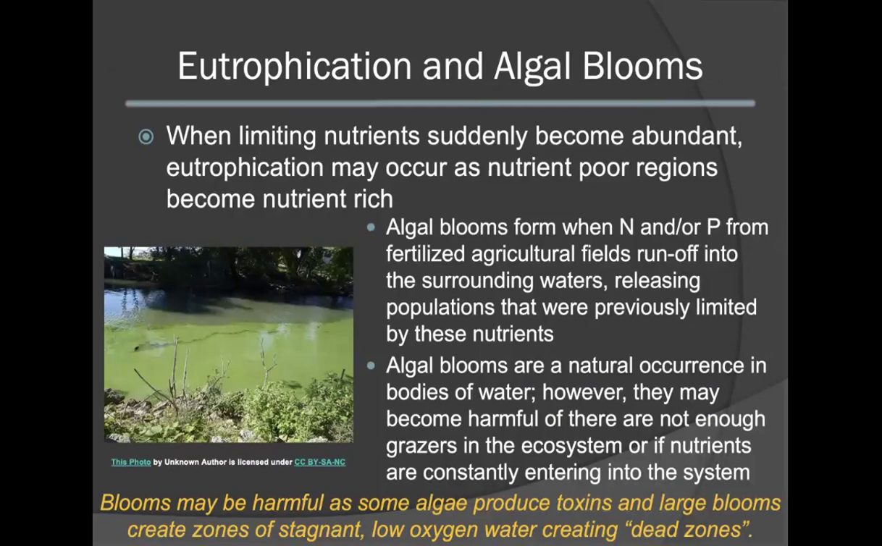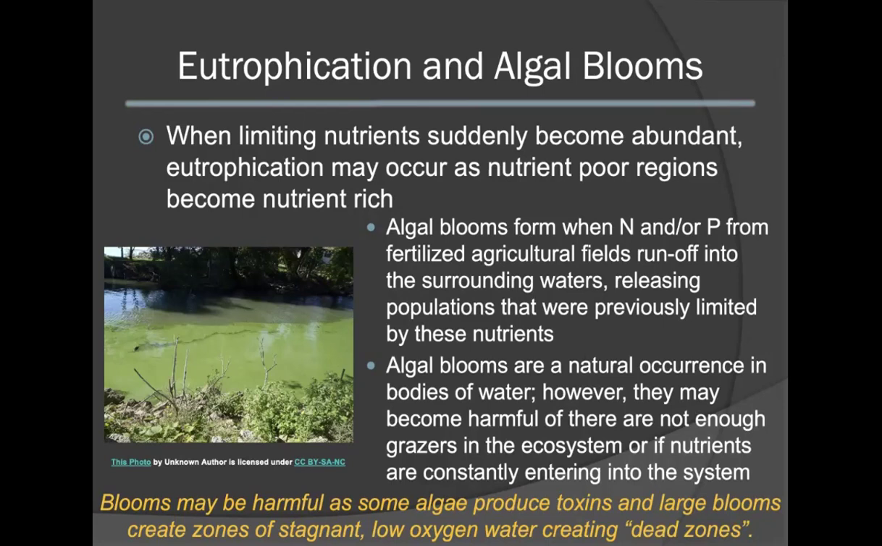When limiting nutrients suddenly become abundant in systems, eutrophication can occur. This means that nutrient-poor regions suddenly become nutrient-rich in one of these limiting nutrients. Algal blooms occur when excess nitrogen or phosphorus from fertilized agricultural fields run off into the surrounding waters. This releases populations that were previously limited by these nutrients.